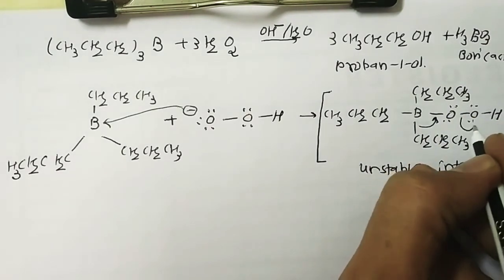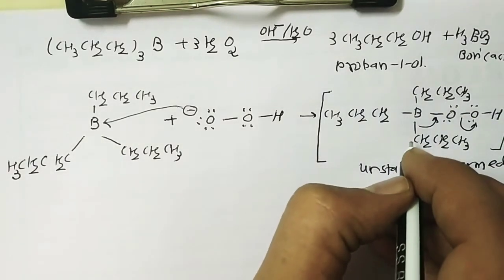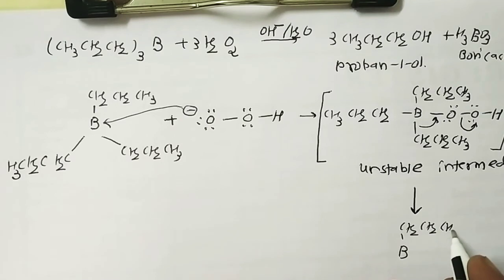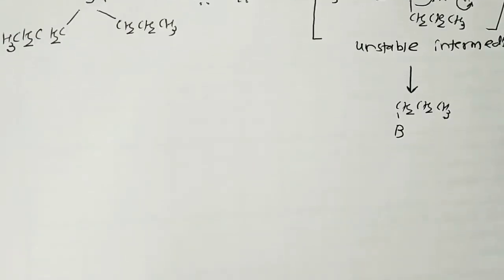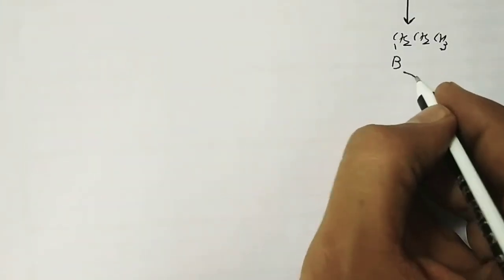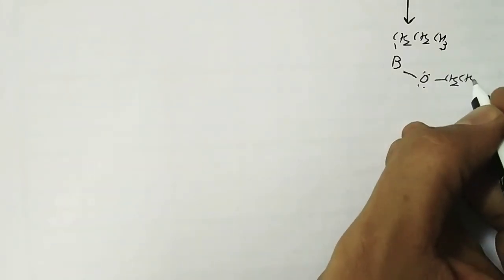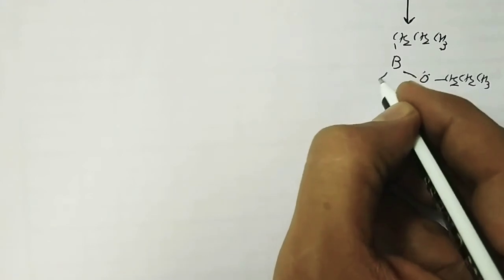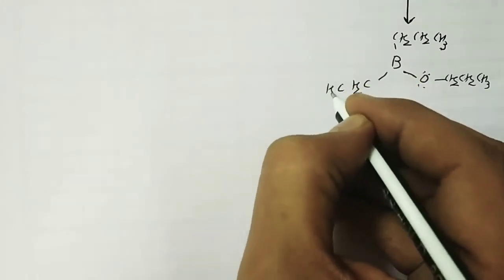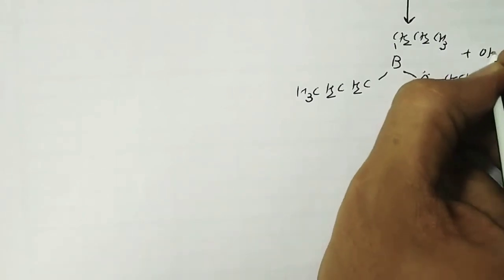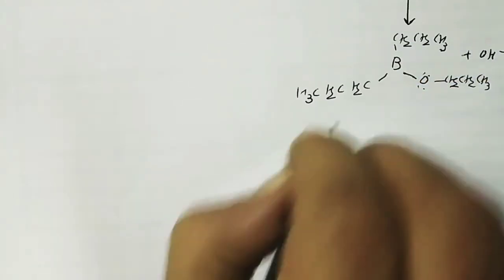So we get a product like this: B, CH2, CH2, CH3, with O having a lone pair, CH2, CH2, CH3, and the same way CH2, CH2, CH3, plus OH minus.